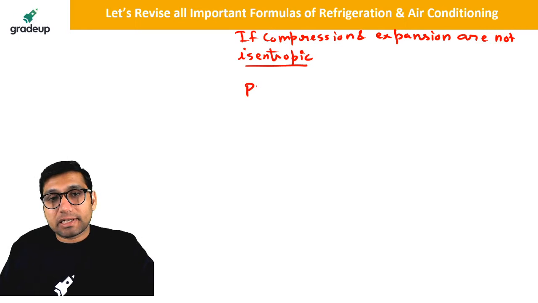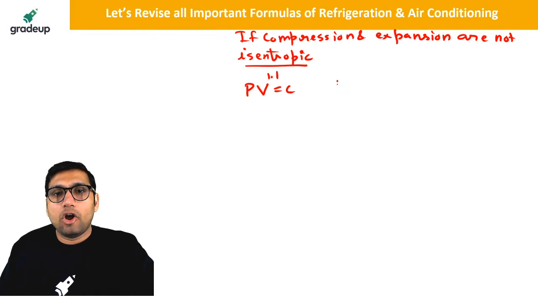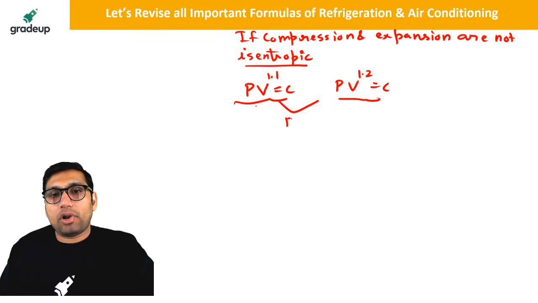Let us say the compression and expansion are polytropic. Let us say PV^1.1 is equal to constant or PV^1.2 is equal to constant. They are polytropic. We are having polytropic compression and expansion.